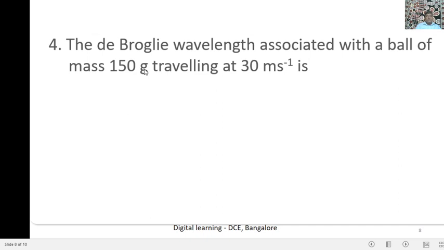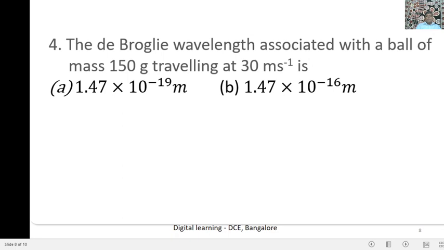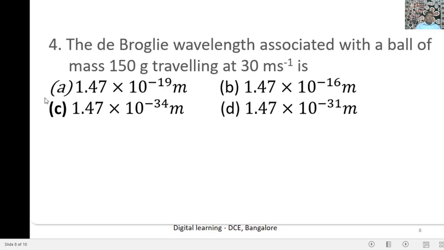The values are substituted. The Planck constant h is substituted as 6.624 into 10 to the power of minus 34 joule second. The values are substituted and simplified. We get the de Broglie wavelength value of about 1.47 into 10 to the power of minus 34 meter. Therefore option C is the correct answer for the question.